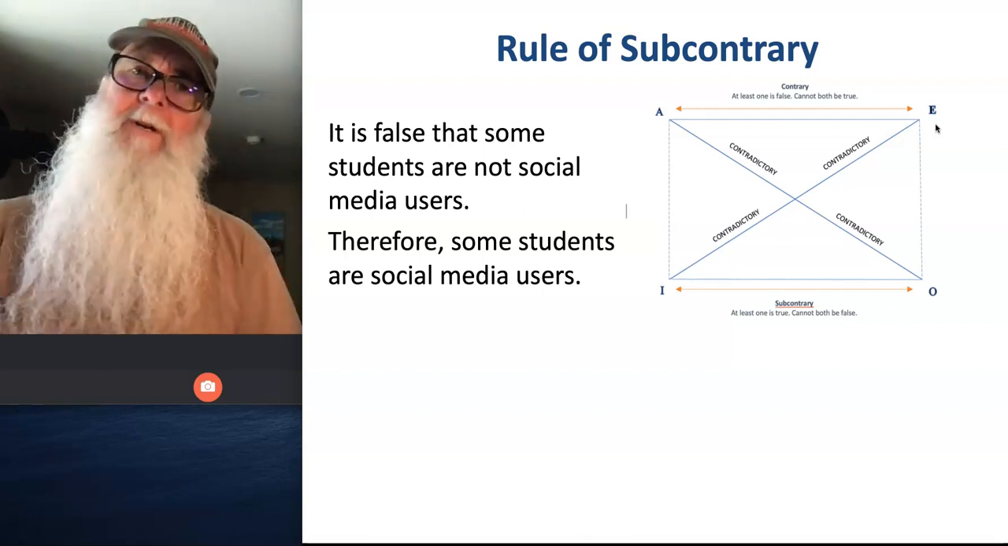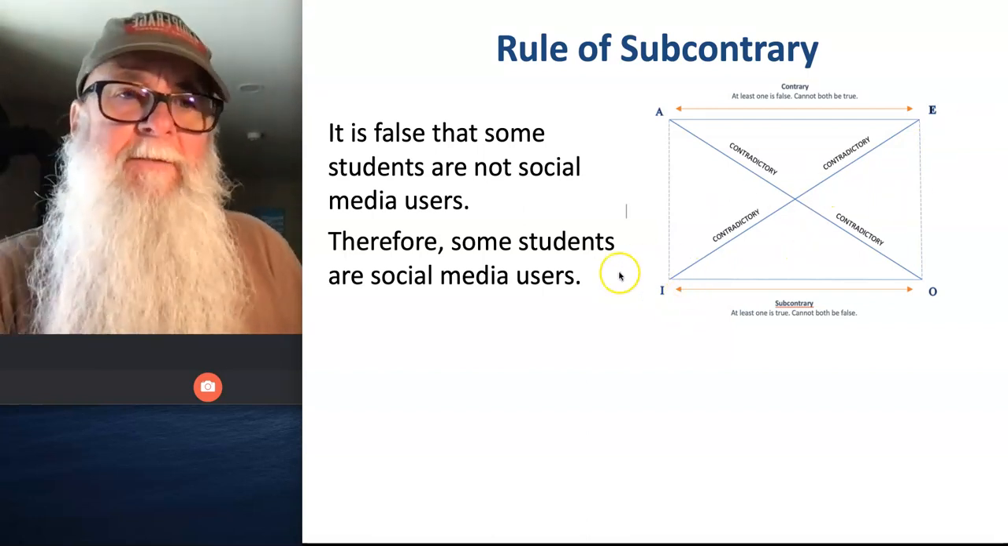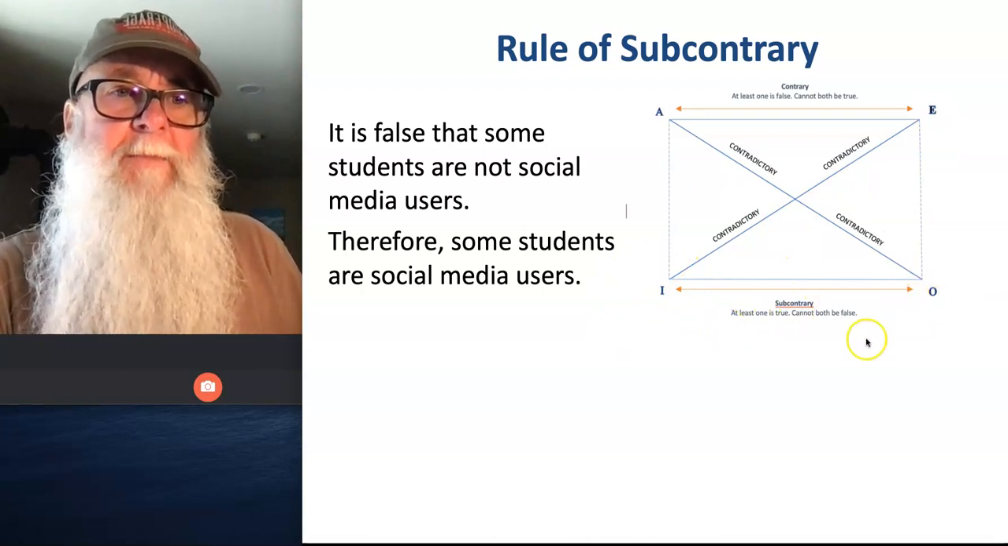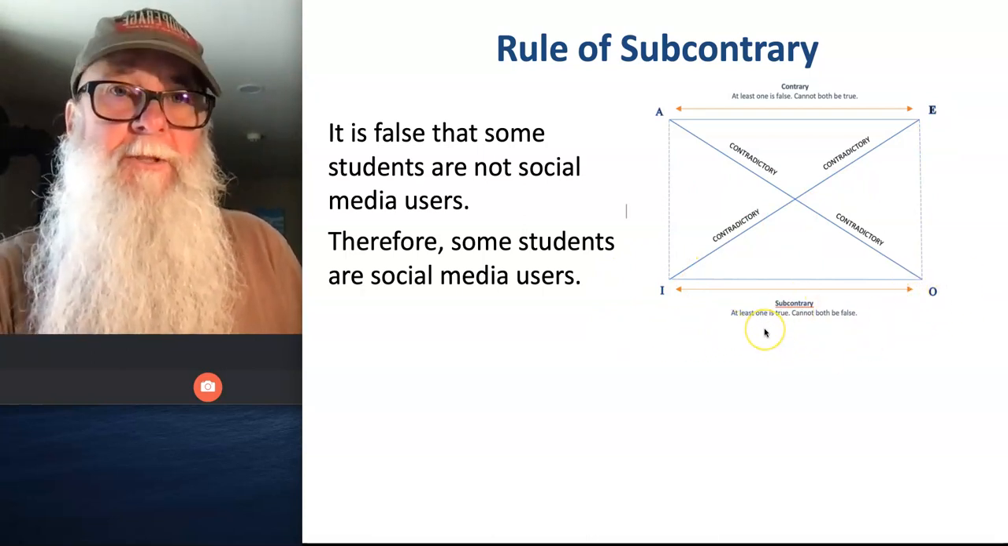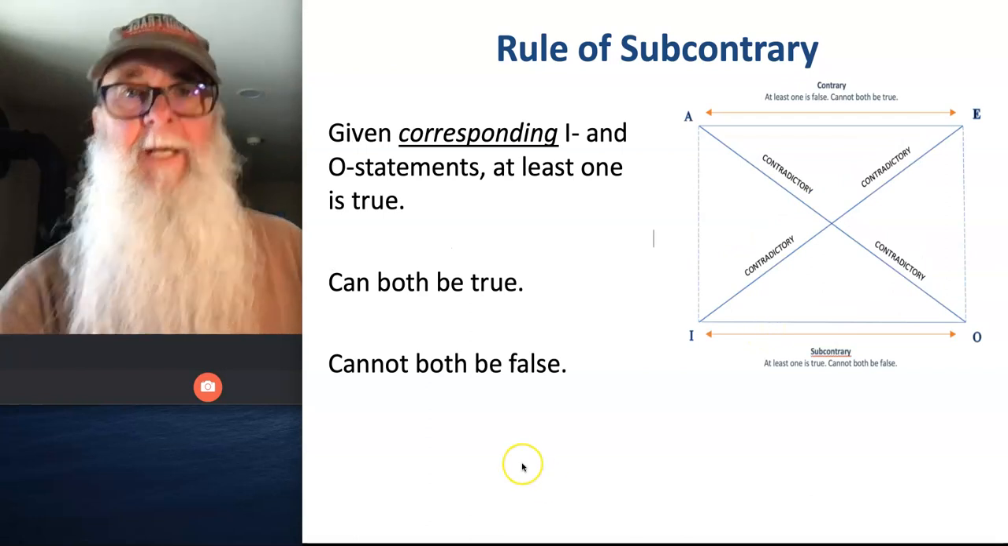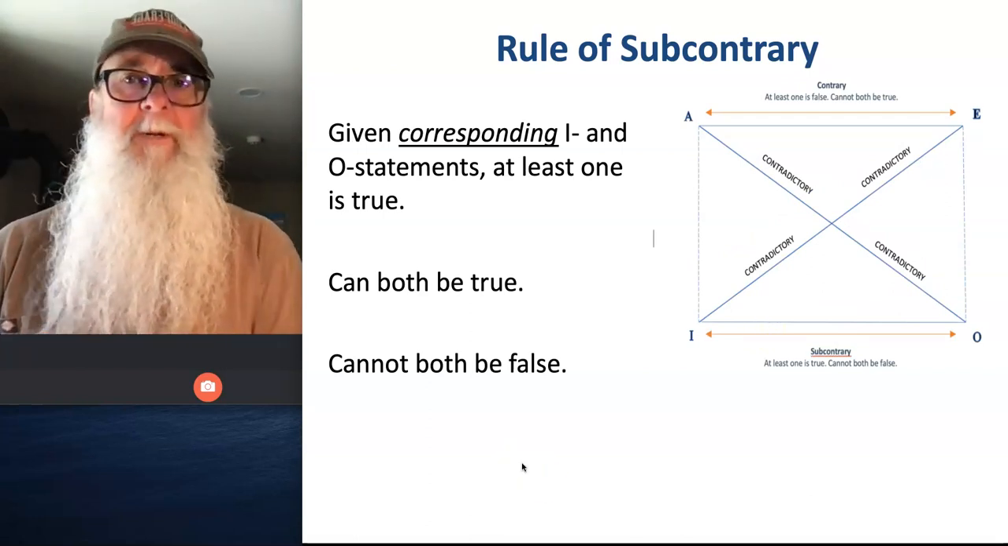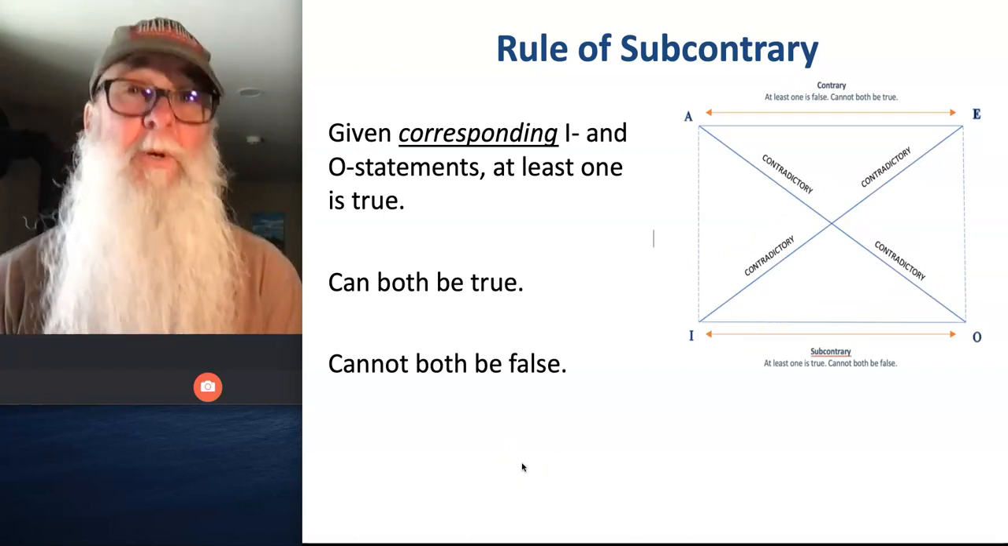And the rule of subcontrary is kind of the mirror image of that. It says, given corresponding I and O statements, at least one is true. They can't both be false, okay? So the rule of subcontrary, given corresponding I and O statements, at least one is true. They can both be true.